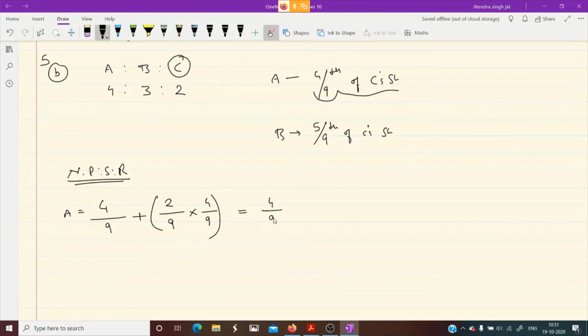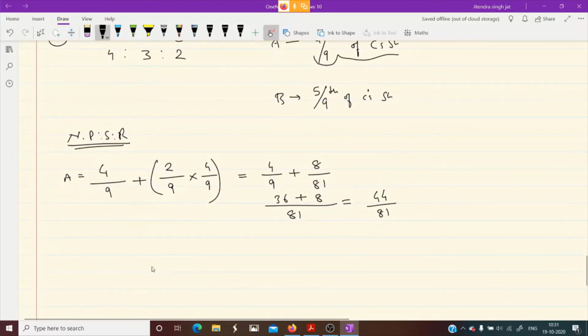So let me solve 4/9 plus 2 4 ja 8 and 9 9 ja 81. Let me solve. Take LCM. 81. 8 plus 9 9 ja 81. 9 4 ja 36. 36 plus 8. 44/81. I hope it is clear, dear children.